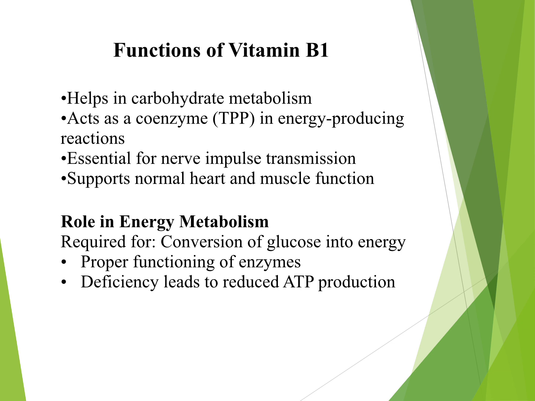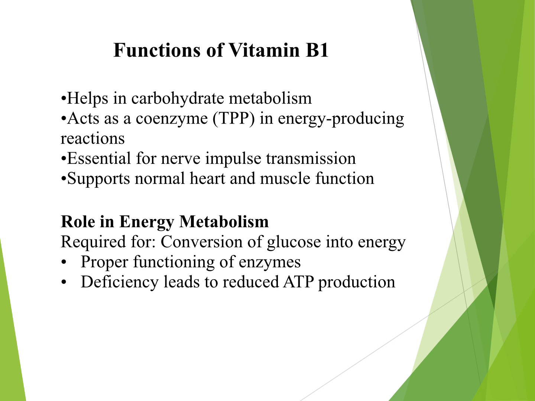Functions of vitamin B1. The first function is energy production. It acts as thiamine pyrophosphate and helps convert carbohydrate glucose into ATP. Second is nervous system function, essential for nerve impulse transmission. It maintains proper brain and nerve activity because our brain needs energy for its proper functioning.